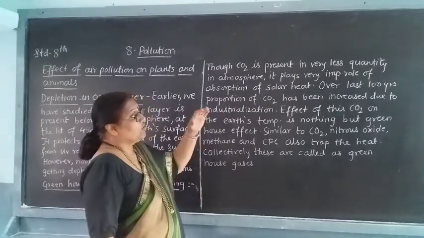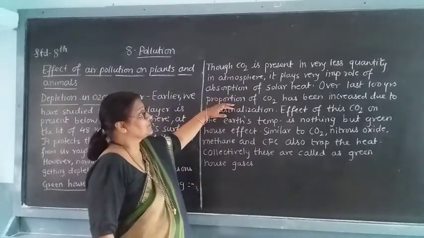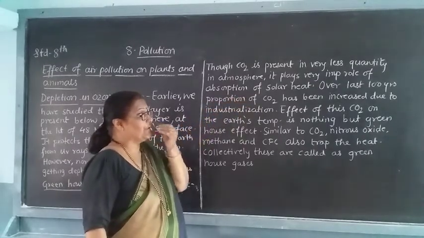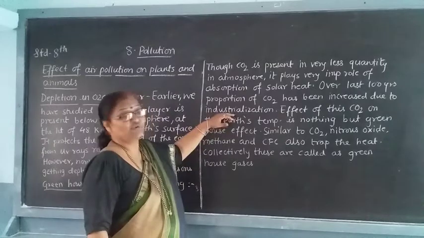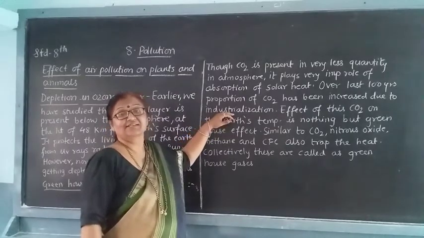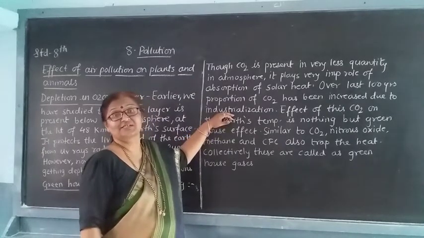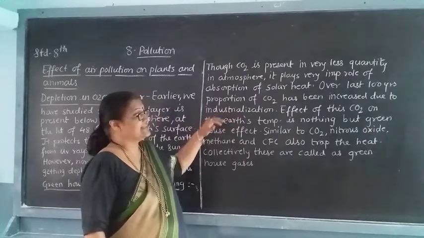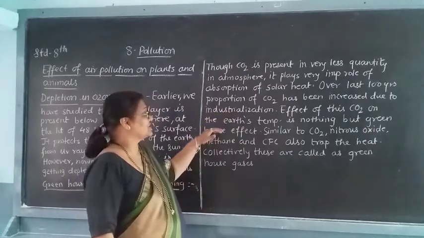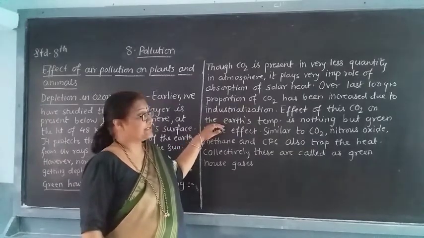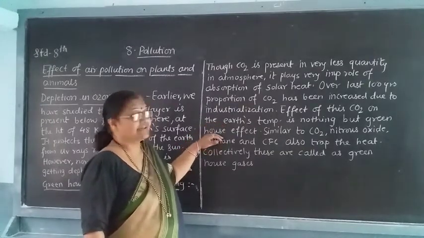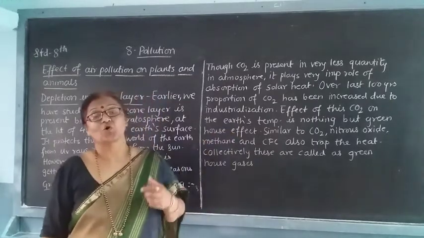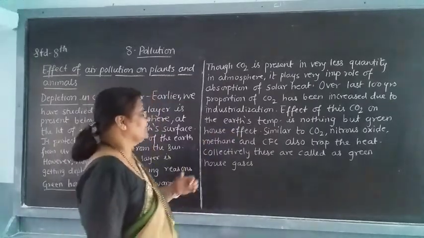Over the last 100 years, the proportion of CO2 has increased due to industrialization. Industries give out smoke which contains carbon dioxide. The effect of this carbon dioxide on the earth's temperature is the greenhouse effect.